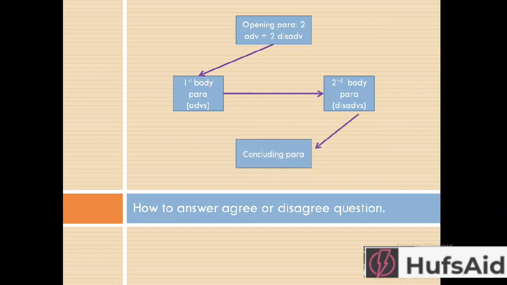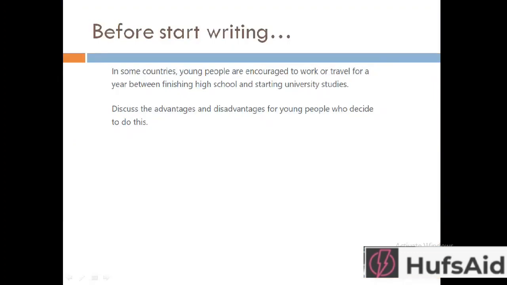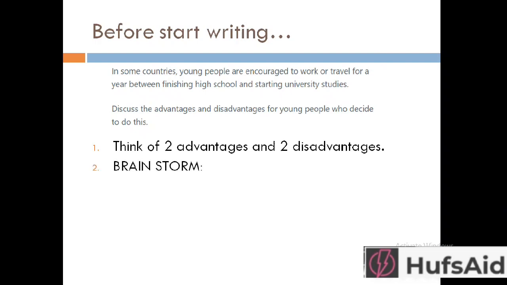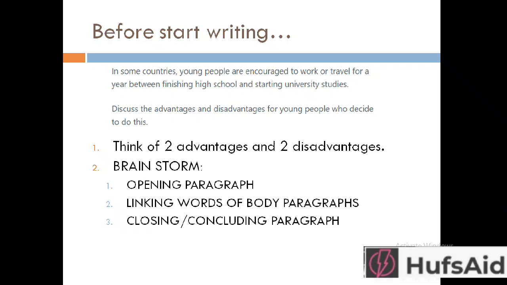So before we start writing, think of two advantages and two disadvantages. I need to brainstorm first of all the opening paragraph. The first thing is that you write the whole opening paragraph, and then you write the linking words of each body paragraph, and also you decide how many body paragraphs you're going to use and how you're going to start each of them. And then there is a concluding paragraph, and I won't recommend you to brainstorm it.